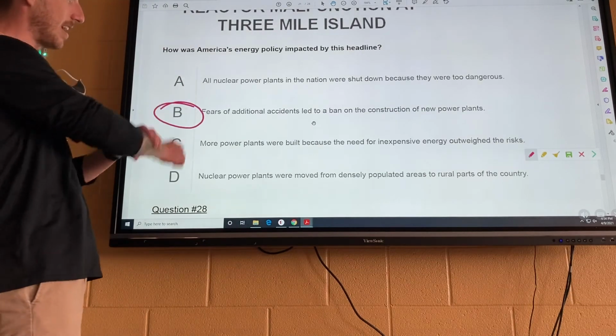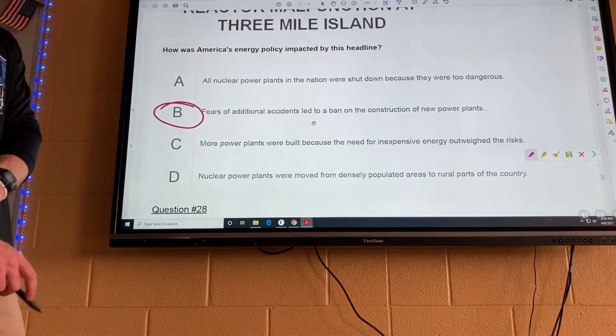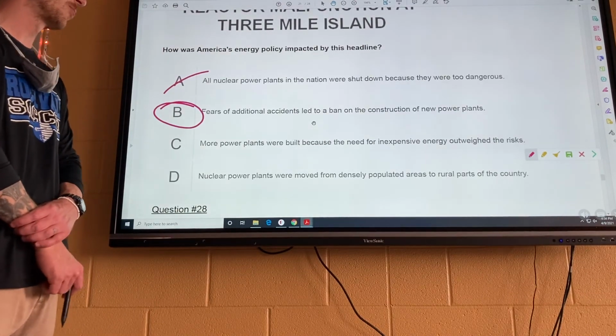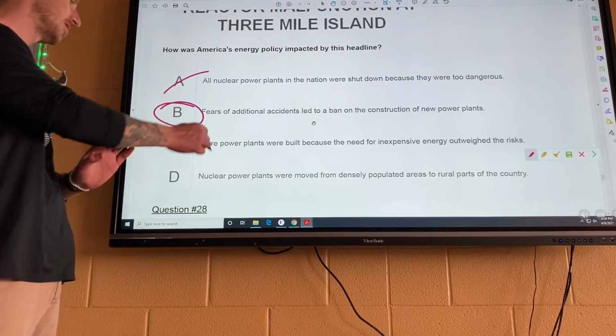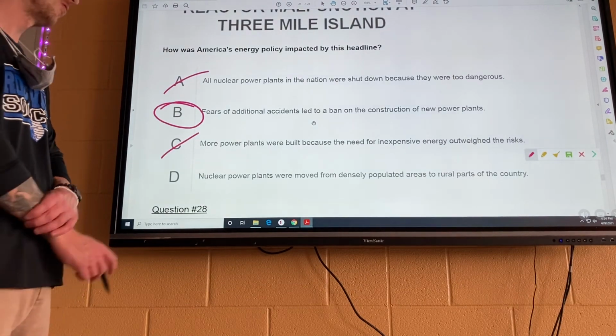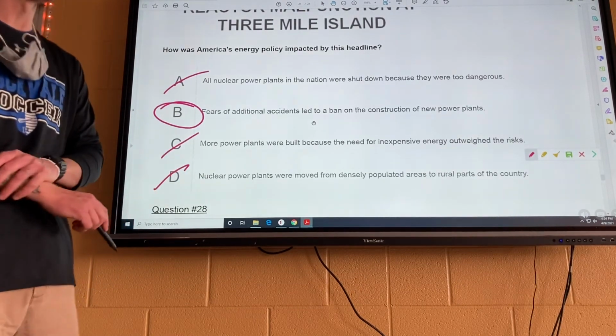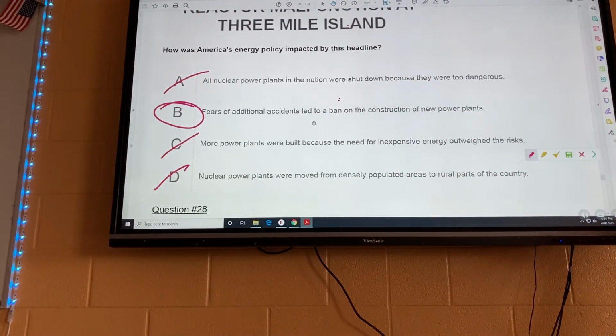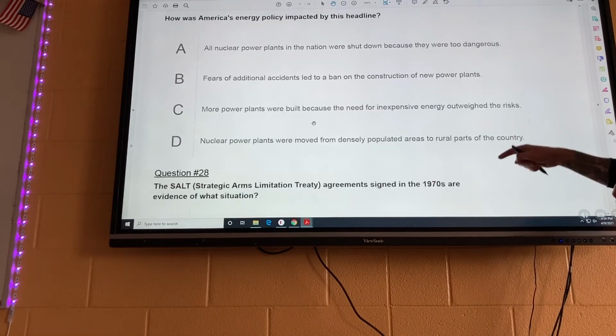So let's take a look. A, all nuclear power plants in the nation were shut down because they were too dangerous. That's not true. They didn't shut them all down. C, more power plants were built because of the need for inexpensive energy outweighed the risk. No, that's not true at all. Or D, nuclear power plants were moved from densely populated areas. No, they didn't move any nuclear power plants. But basically, after Three Mile Island, the government became pretty paranoid about nuclear energy, so they kind of just stopped